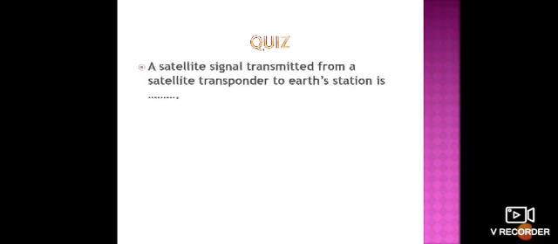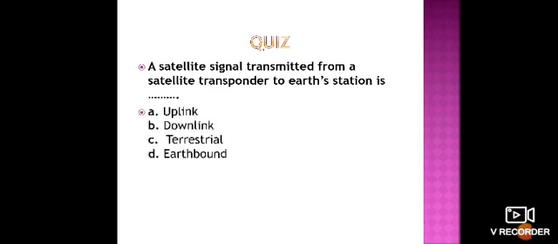And the next question is: a satellite signal transmitted from a satellite transponder to the earth station is known as what?